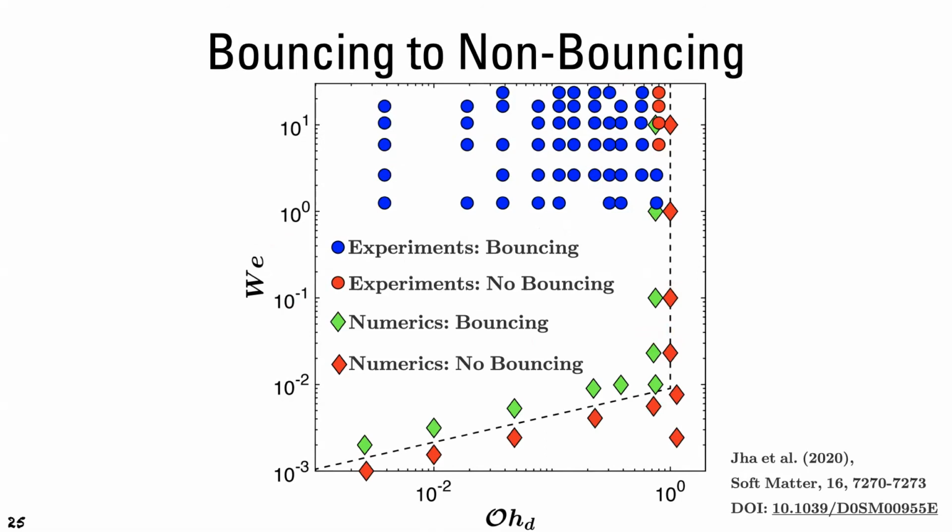Now, something interesting happens at low Ohnesorge numbers. As you can imagine, if the impact velocity is 0, so if we gently place the droplet on a substrate, then it will not bounce. And therefore, there is also an interesting nonlinear limit which occurs at low Weber numbers, where even when the Ohnesorge number of the droplet is small, the drop no longer bounces.